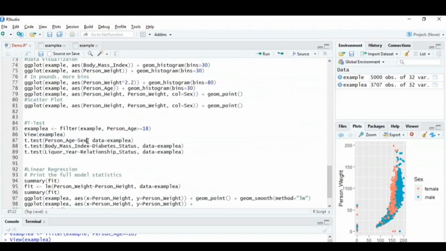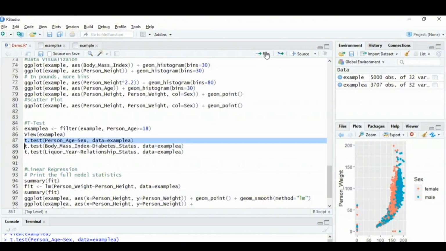Now what I'm going to do is I'm going to perform t-test. So as I mentioned before, t-test is basically used to compare the means. So I'm going to use this predefined function in R to perform t-test, that is t.test, and then I'm going to perform the t-test between person age and sex, right? So the person's age is basically the response and the sex is basically the group. So this is basically a formula method to perform t-test in R, and data is basically your data frame, that is example A over here.